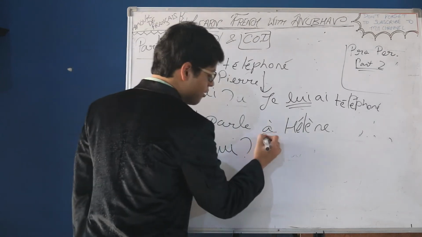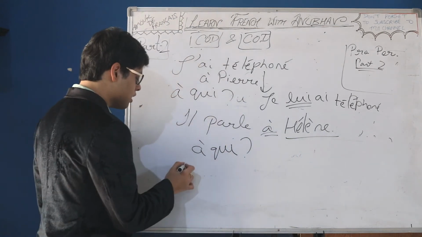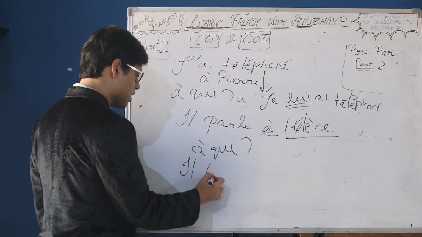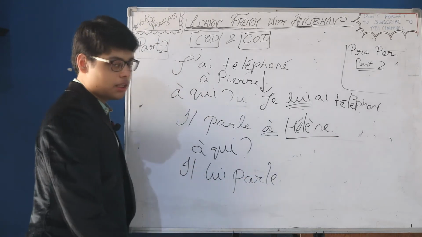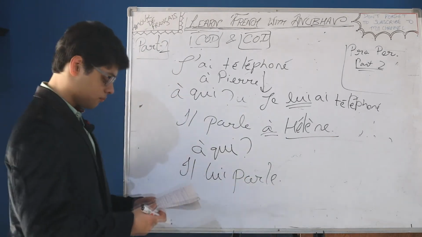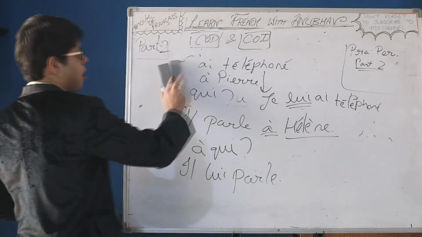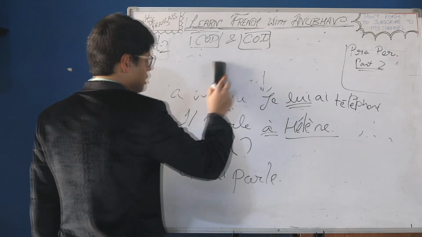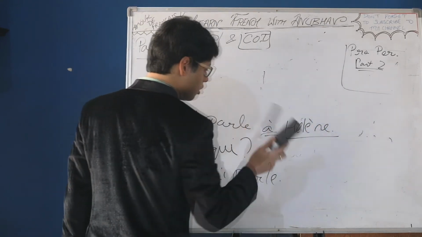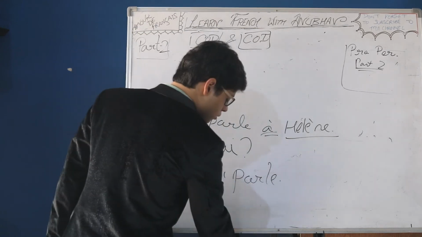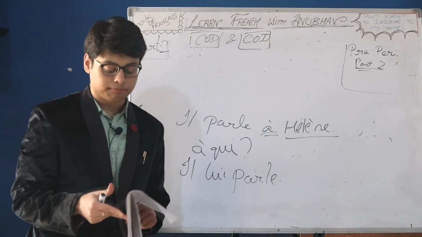So again, the preposition is also there. Helen is proven to be a COI. So it would be il lui parle once you convert to the pronoun form. Let's wrap up the above statement. Next, coming up, we have